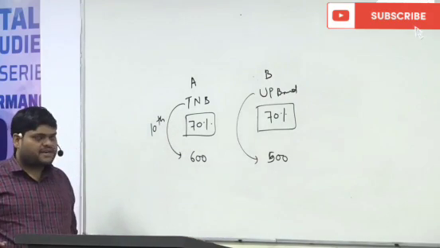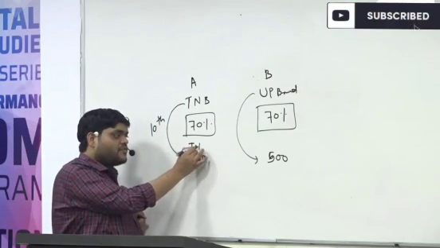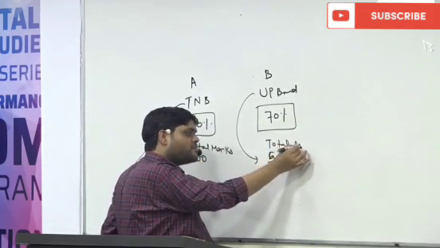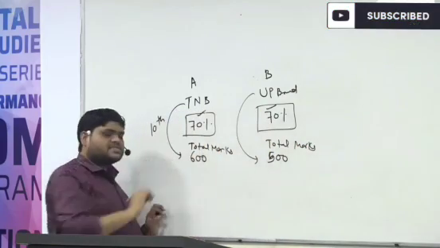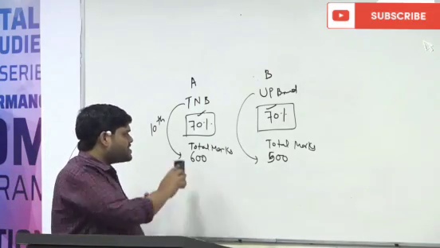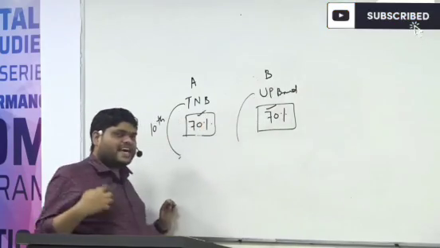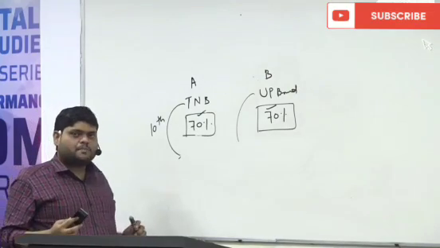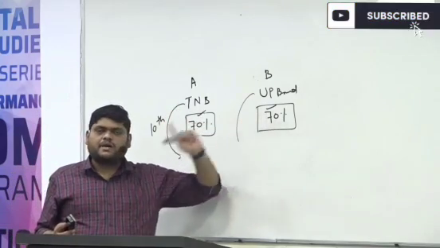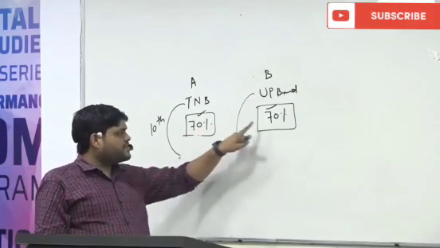Until we know the total marks, we cannot find out the 70% of both numbers. If I ask which scored more marks, we cannot find the answer, because we don't know 70% of which number.